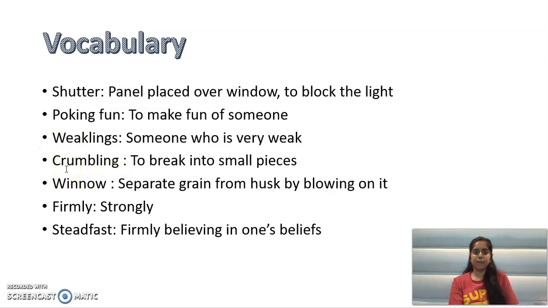Next one is crumbling. Crumble means किसी को भी तोड़ मरोड़ के रखना, तोड़ मरोड़ के छोटे छोटे पार्ट्स कर देना. Okay, to break something into small pieces. For example, the cup fell down from my hand and it crumbled into pieces. Okay, मेरे हाथ से कप नीचे गिर गया and छोटे छोटे पार्ट्स में टूट गया, छोटे छोटे पार्ट्स में क्रम्बल कर गया. Next one is winnow.